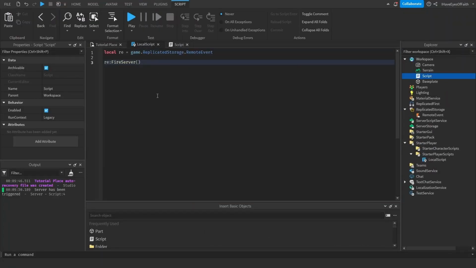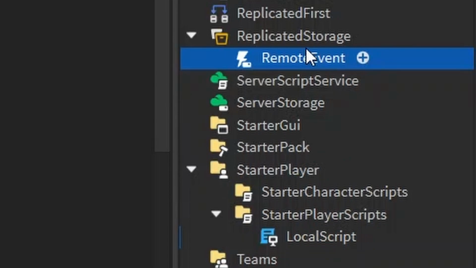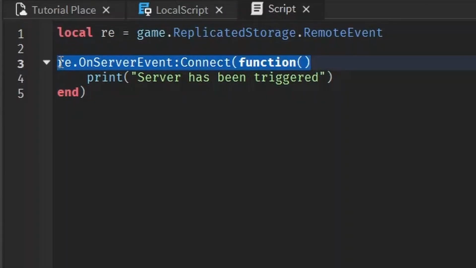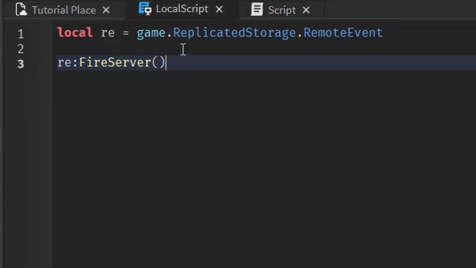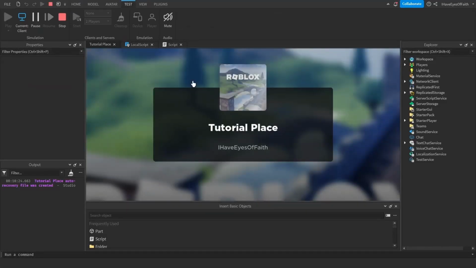So again, to recap, this line of code right here is just the local script telling the remote event, hey, tell all the server scripts that I sent a message. And then this event right here is listening: hey, whenever you get a message, do whatever's in here. And I'll show you, we could even wait 3 seconds and it won't happen until 3 seconds later because